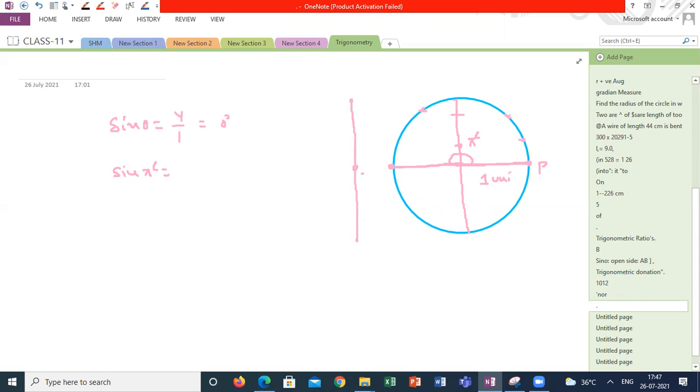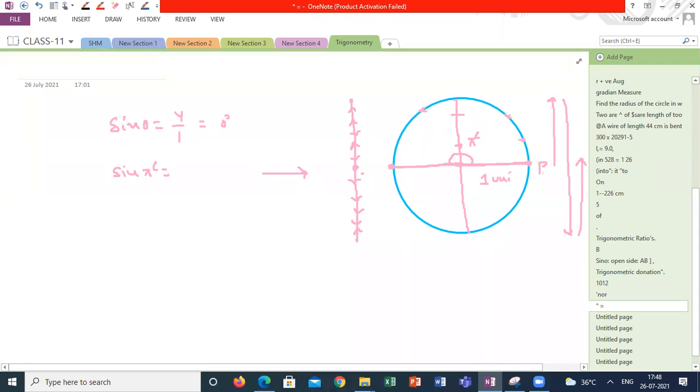It is starting from here, going like this, and coming back like this. It is doing oscillations about the point O. Actually the point is rotating in a circle, but with respect to the y-axis it goes like this and comes back again.